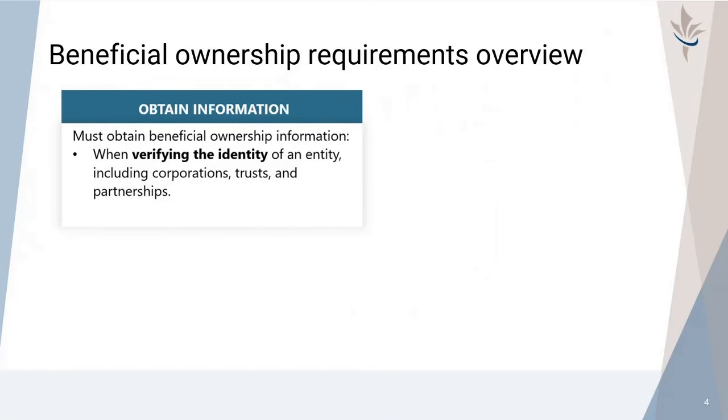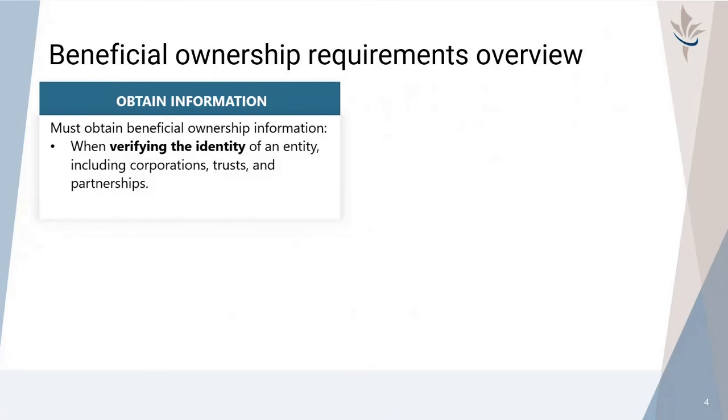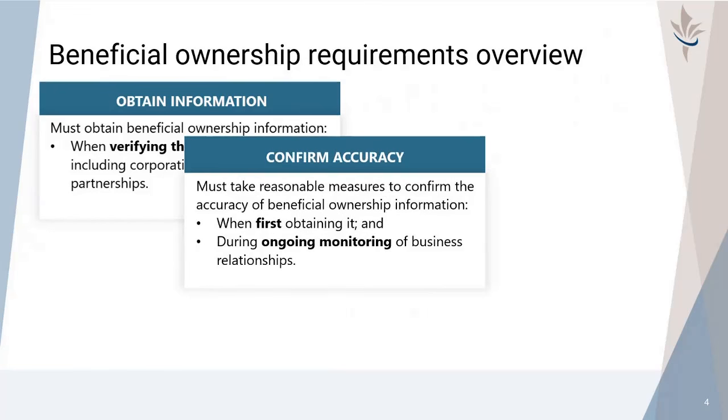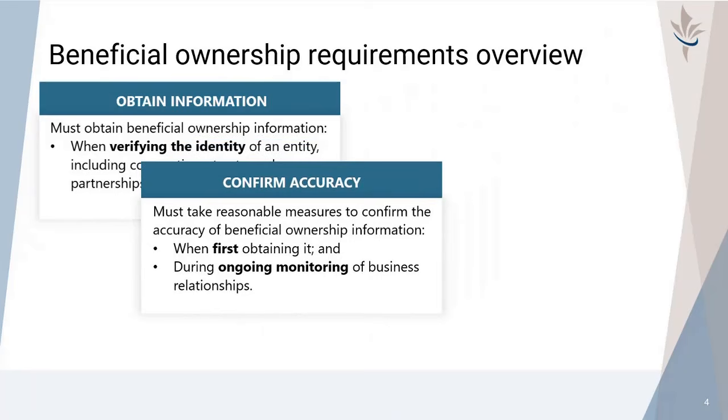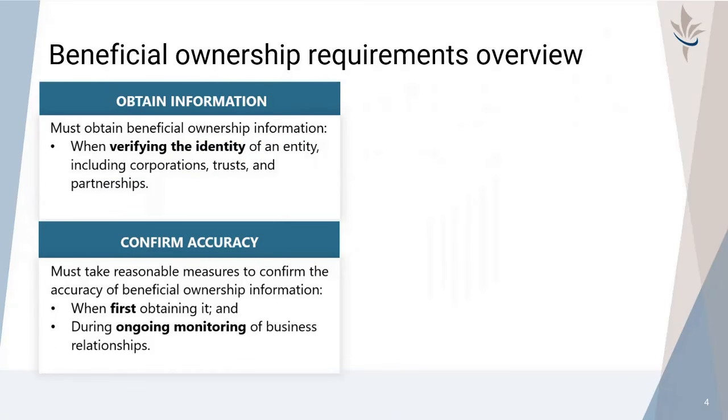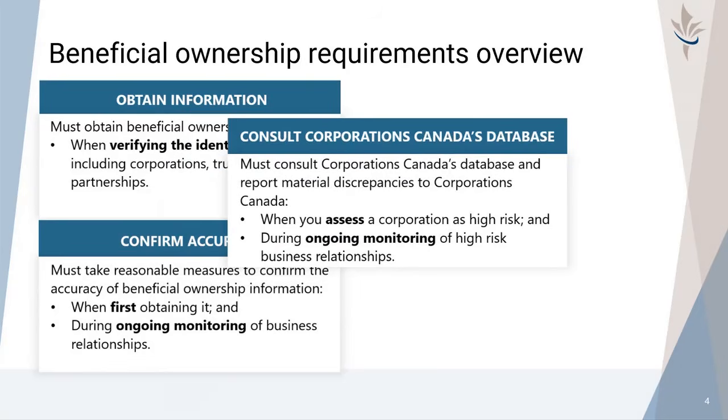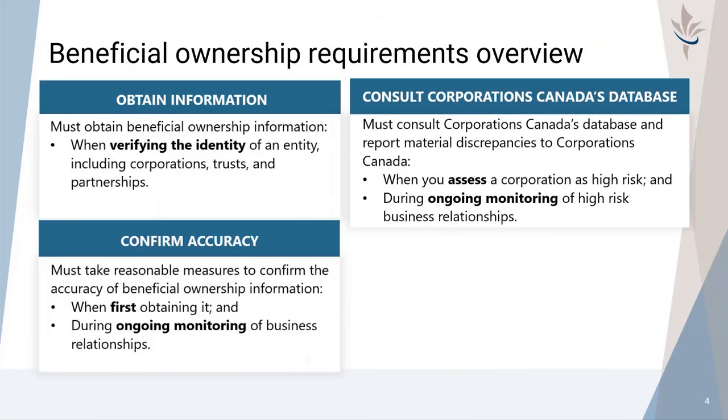To meet beneficial ownership requirements, reporting entities must obtain beneficial ownership information when verifying the identity of an entity under the regulations. This includes corporations, trusts, and partnerships. Once the beneficial ownership information is collected, reporting entities must take reasonable measures to confirm its accuracy when they first obtain it and during ongoing monitoring of business relationships. Reporting entities must also consult Corporations Canada's database and report material discrepancies to Corporations Canada when they assess a corporation as high risk and during ongoing monitoring of high-risk business relationships.